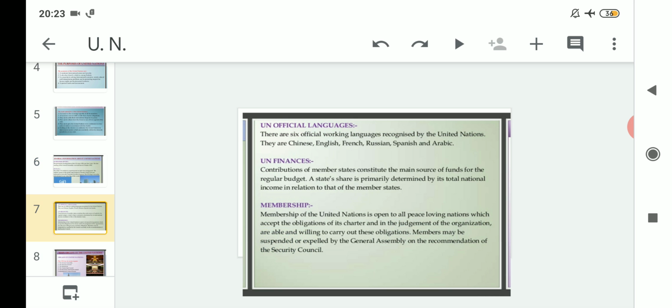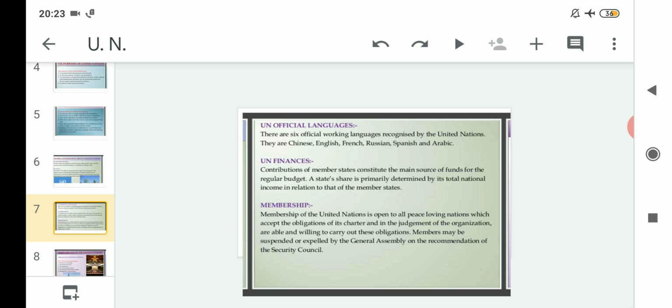After that comes membership. Membership of the United Nations is open to all peace-loving nations which accept the obligations of its charter and, in the judgment of the organization, are able and willing to carry out these obligations. Clear? So who can become a member of the United Nations? The first criterion is that a country should be a peace-loving country.